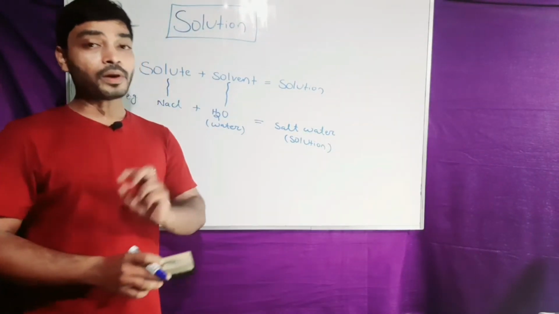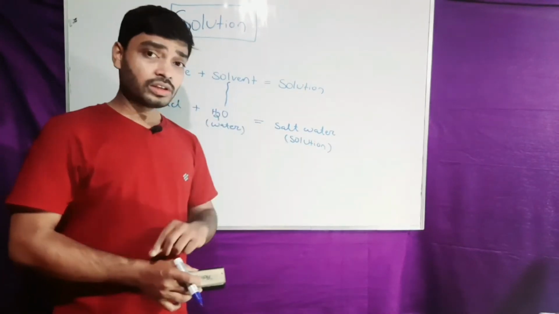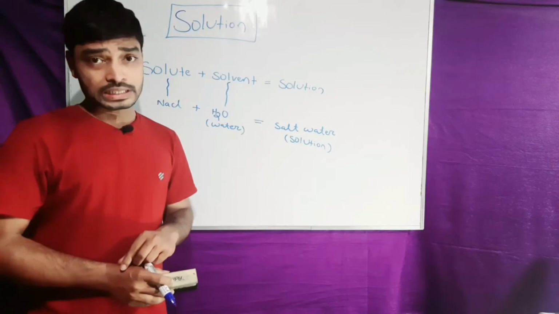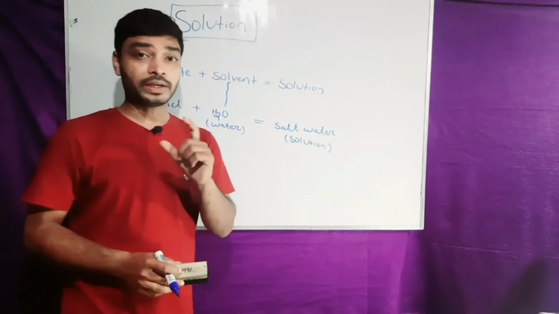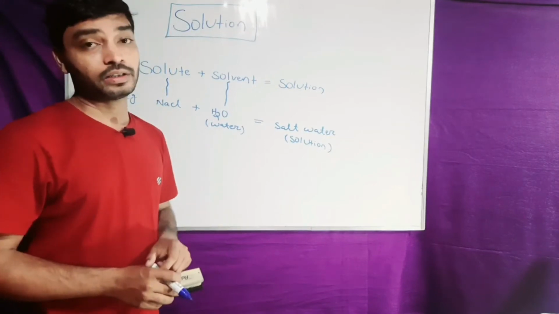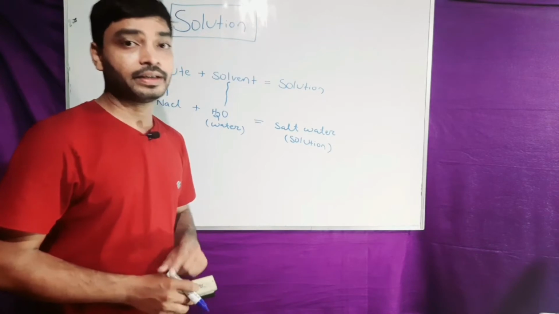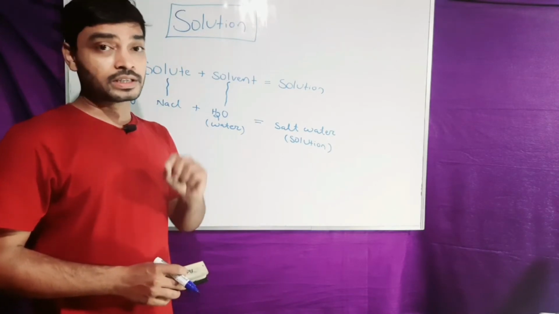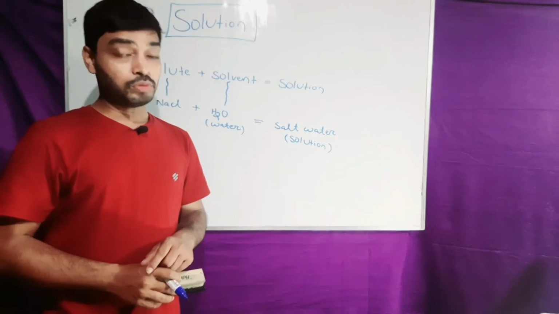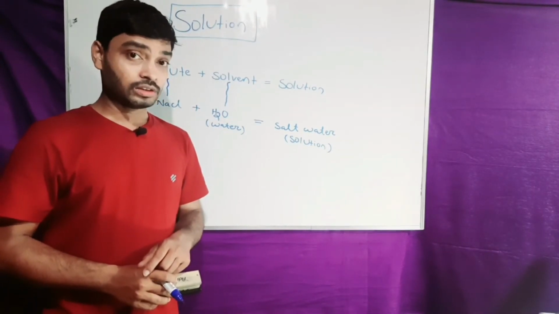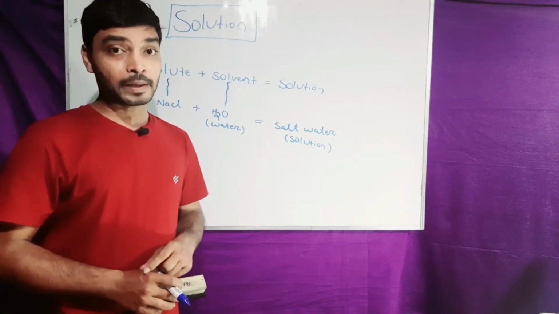And upon heating, solutions produce vapors. What happens in daily life? If you heat water at its boiling point, that means at 100 degrees centigrade, it starts producing vapor, and the vapors produce pressure, and that pressure will be termed as vapor pressure.